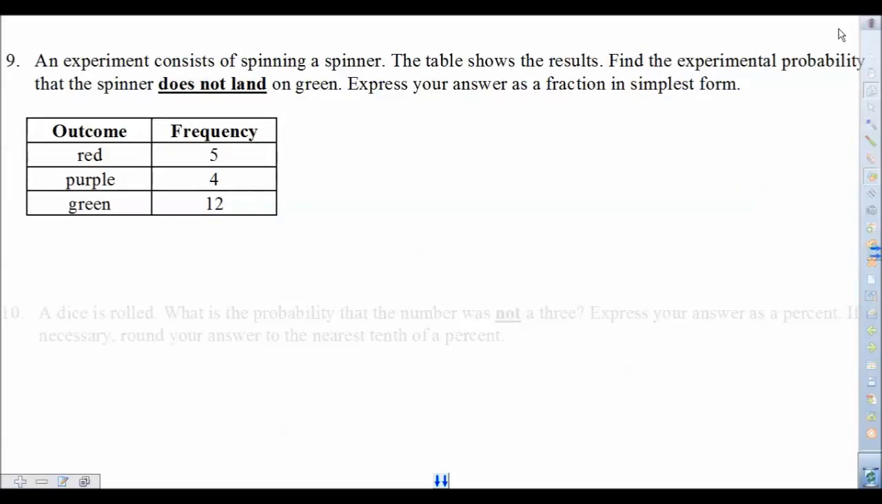Now looking at the next problem. This one we're getting back to probability here for the next two problems, 9 and 10. So suppose we have an experiment consisting of spinning a spinner. We have the results there. Find the experimental probability that it does not land on green. On these ones, what trips students up every year is the fact that this problem is asking us to find the probability that it does not land on green.